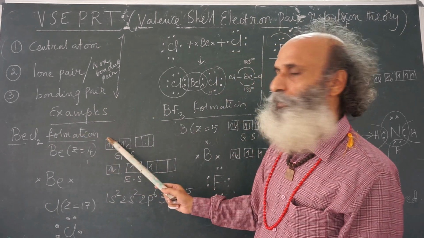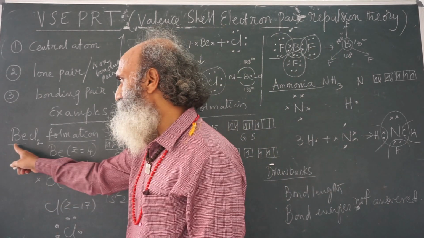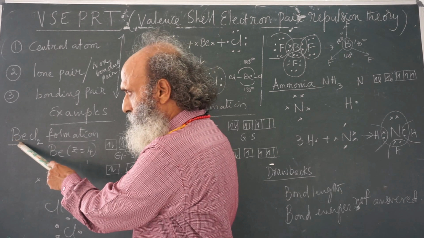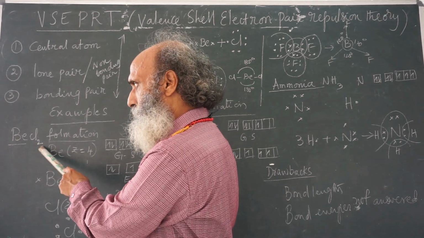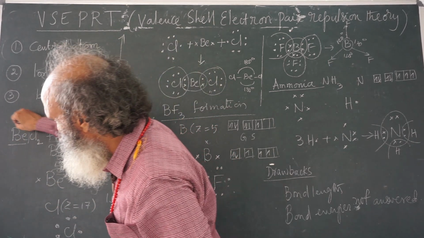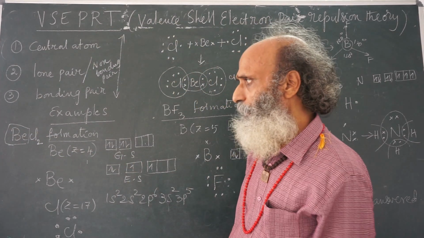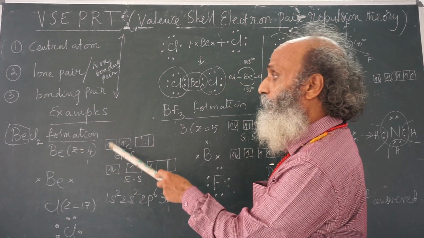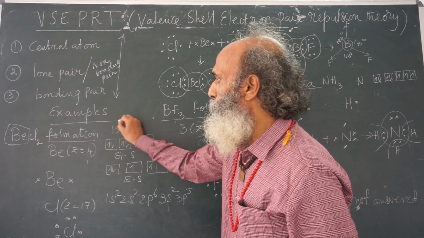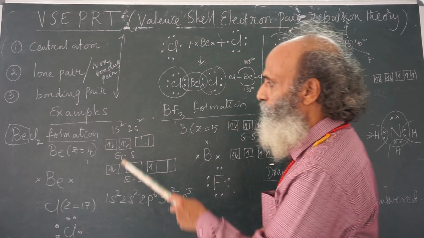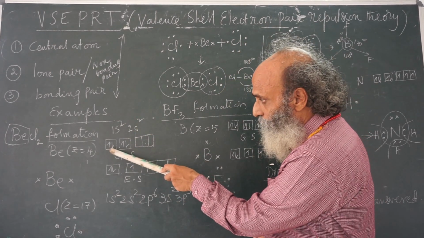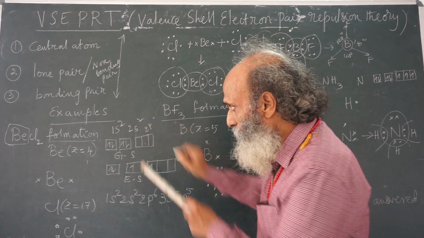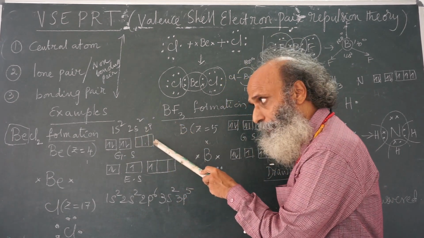Beryllium chloride formation. Look at the formula BeCl2. Beryllium is one element, chlorine is one element. But beryllium is only one atom, chlorine two atoms. Therefore, beryllium is the central atom. Now, beryllium atomic number is 4. Electron configuration is 1s2, 2s2. The ground state configuration is 1s2, 2s2, with the 2p, all the 3 orbitals of 2p empty.